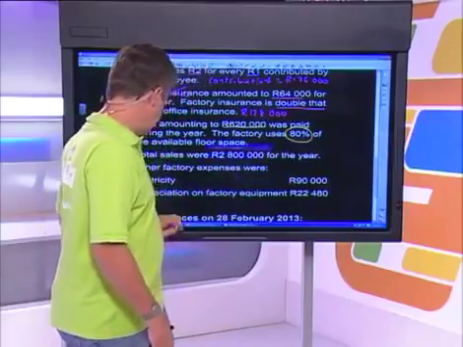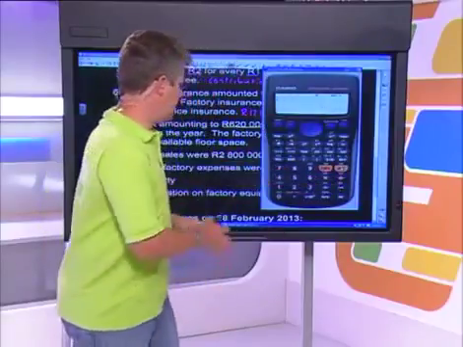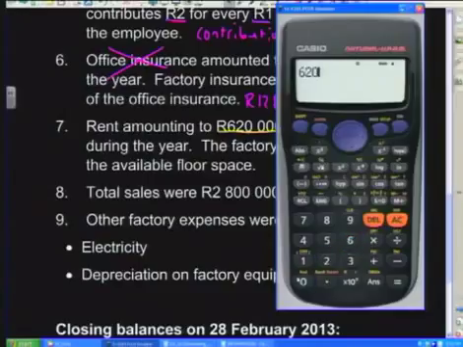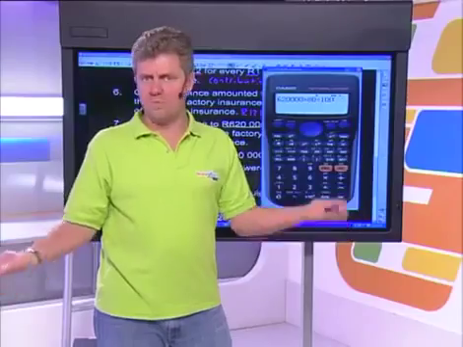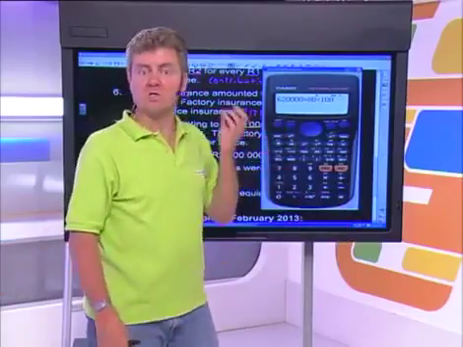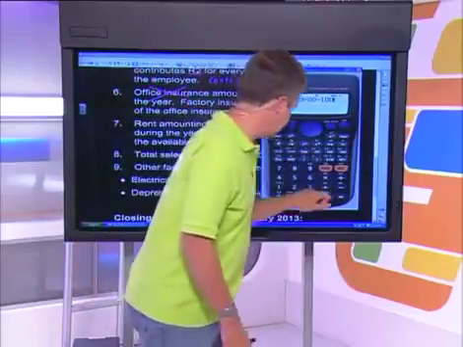So let's calculate it. If we go to our calculator again, 620,000 was our total rent, and we are only going to consider 80% of it because the other 20% was for something else, whether it's the office or the shop, we don't know. We also don't care because we're only recording factory expenses.